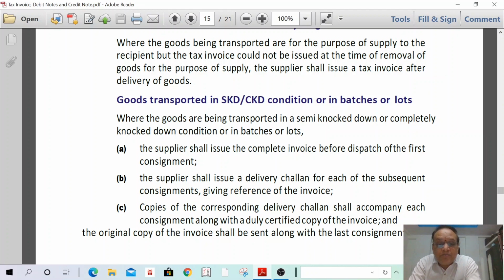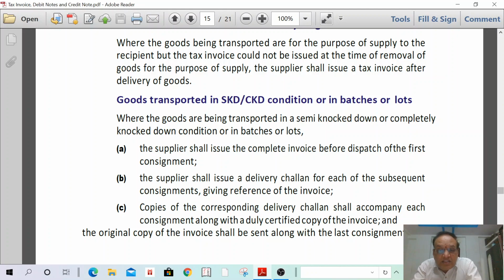Then second, the supplier shall issue a delivery challan for each of the consignments giving reference of the invoice. Suppose in the subsequent next consignment, he shall issue a delivery challan. In such delivery challan, he shall mention the reference number of the original invoice. Already we have issued the complete invoice. That invoice reference number has to be mentioned in the delivery challan in subsequent consignments.